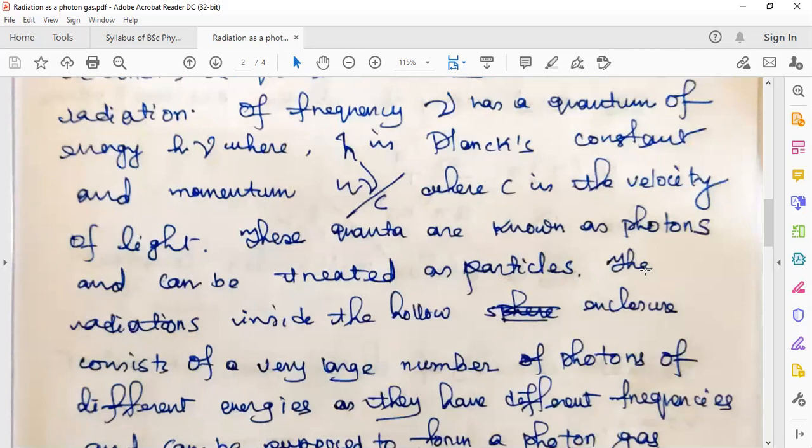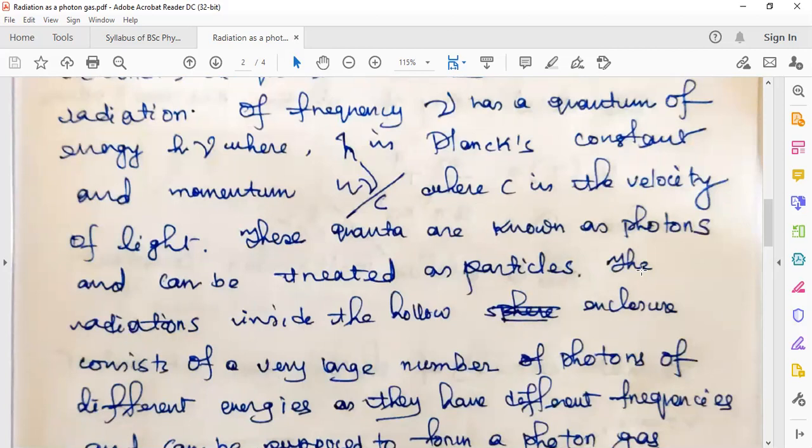You must have learned about this in your quantum mechanics, the dual nature of radiation and matter. Radiation does have energy, and matter, like small particles such as electrons, also shows wave behavior. So waves show properties of material particles, and material particles show properties of waves. That is the dual nature of matter and radiation.